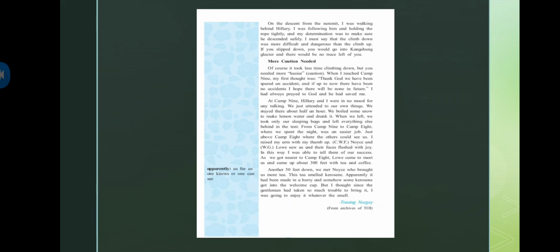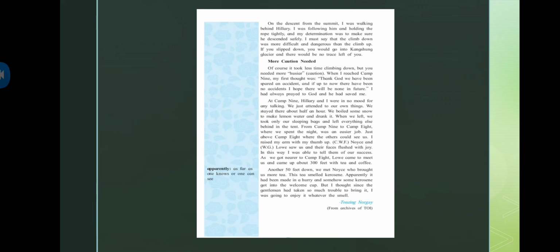So what he's saying, there was a glacier basically, the Kangshung glacier. So if you slip, you will go and stop there in the glacier, and obviously if you go into the glacier once, then there will be no traces of you left. And that's what he is talking about here. More caution needed. So now there was more caution needed, more attention, and that's what he's talking about here.